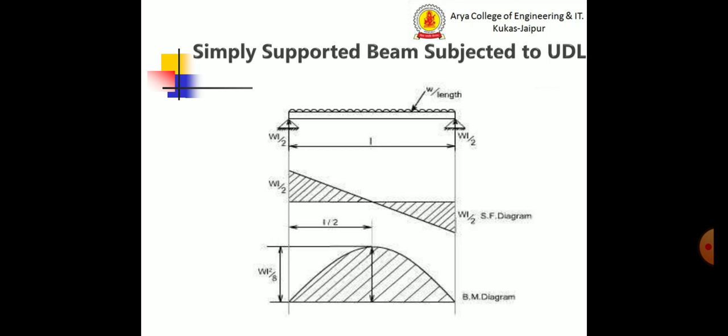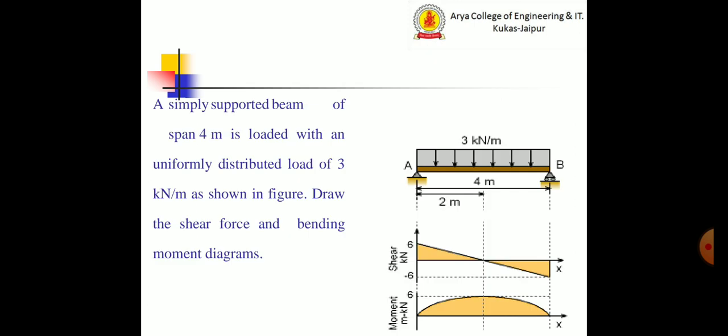Similarly, this is subjected to a uniformly distributed load. This is also a simply supported beam. A simply supported beam of span 4 m is loaded with a uniformly distributed load of 3 kN per meter as shown in the figure. Then the shear force and bending moment diagram of this beam will be like this.